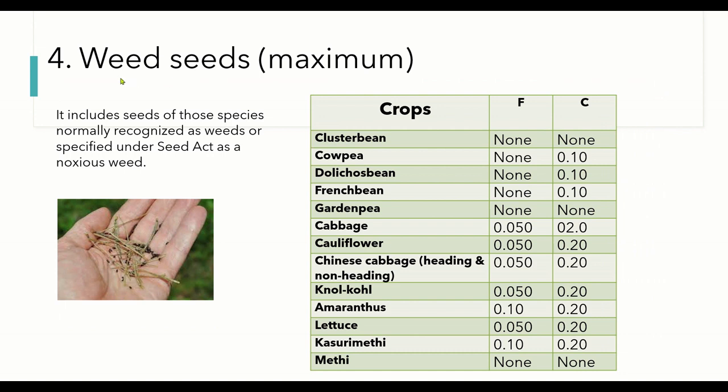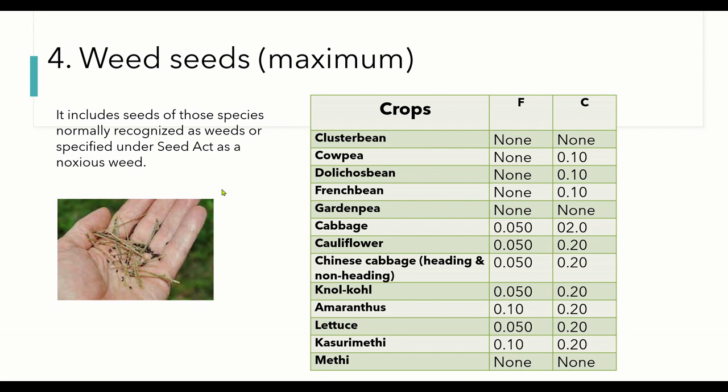And coming to weed seeds, which are also unwanted ingredients in the seed lot, the maximum allowable weed seeds in the seed lot are listed as such. Usually weed seeds sometimes resemble the crop plant seeds.